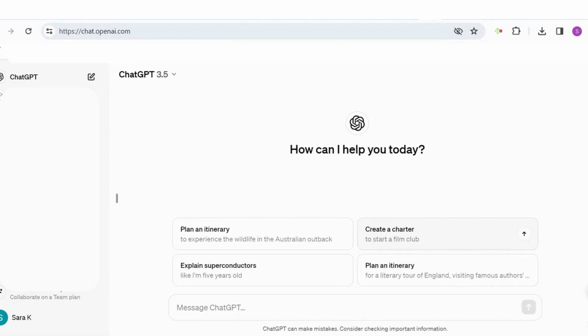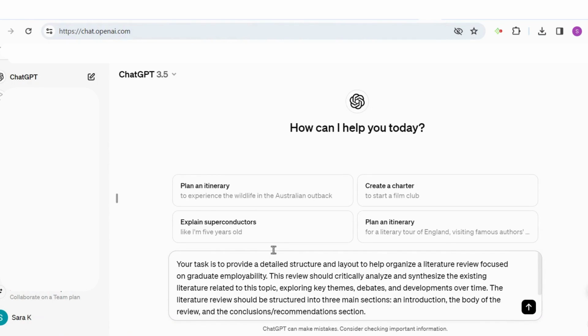And just to get a quick structure that we can start initially working with, we're going to use ChatGPT for this, and we're going to enter this prompt, which I'll leave for you in the description. Let's quickly read it. Your task is to provide a detailed structure and layout to help organize a literature review focused on graduate employability. In my case, write your topic in your case.